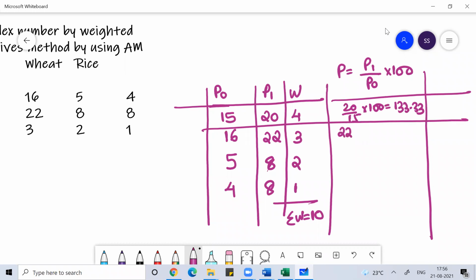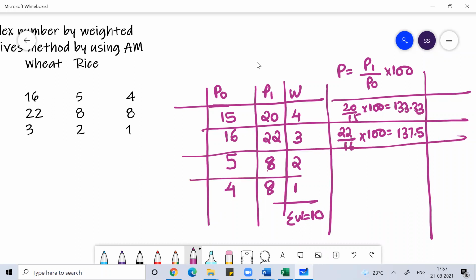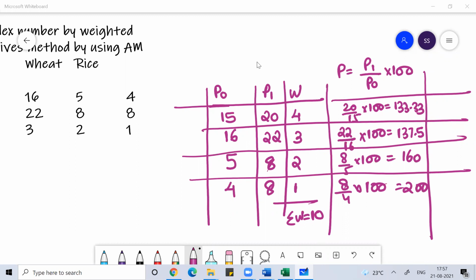Then this is 22 by 16 into 100, 11 by 8, which is 137.5%. And then you have 8 by 5 into 100. This will be 160. And 8 by 4 into 100. This will be 200. This is your P value.